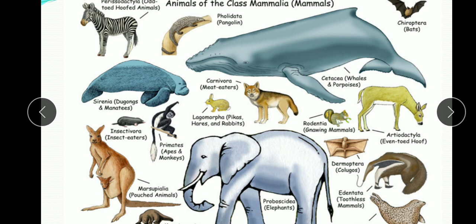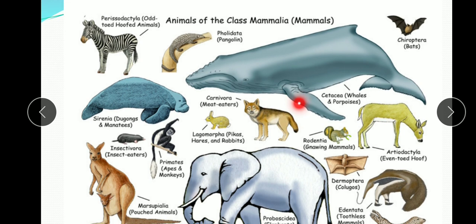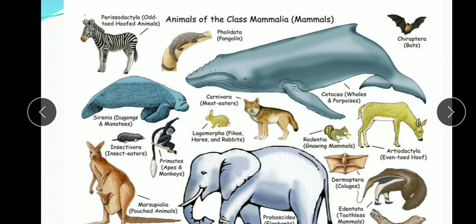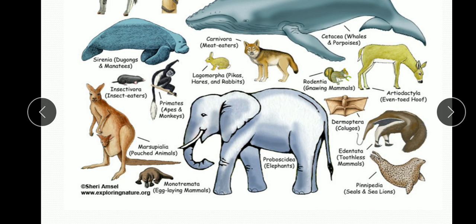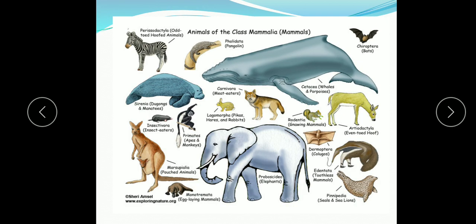And some of the mammals survive in water also, you know, the blue whale. And these are the flying mammals: Chiroptera, bats. Elephant, kangaroo. So there are many examples here. You see the rabbit, squirrels, deer. So all of them belong to the class Mammalia.